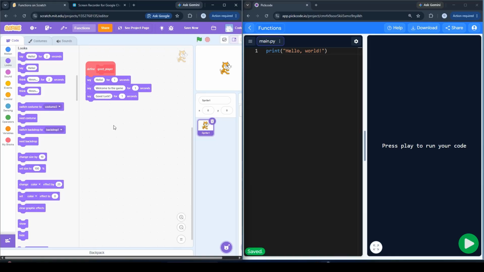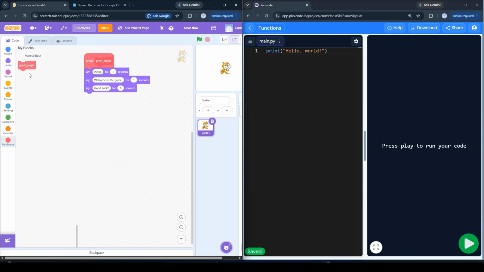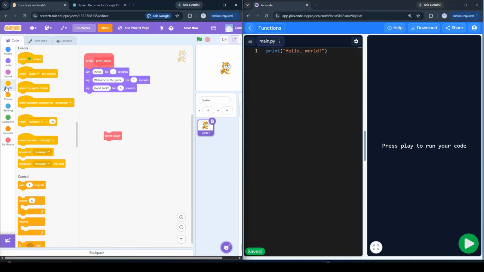Now, nothing's going to happen because, as you know, I'm not using the event block. As I said, to apply a function concept, you will have to follow 2 steps. First is to define the function. Second is to call it. Unless and until you call it, it's not going to work. So here, I'm going to call it. To call it, all you have to do is use greet_player. But in order to start the project or make the cat say something, we still need the event. So this is how you attach it. And once you attach it, here we go. Hello, welcome to the game and good luck.